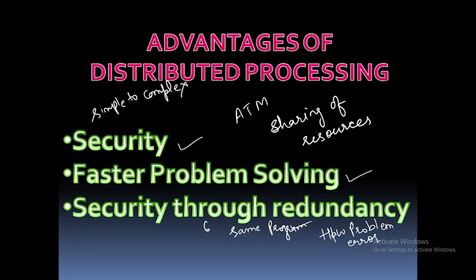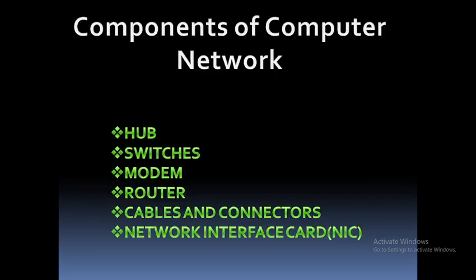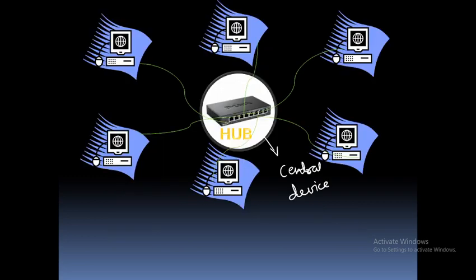Now I am discussing the components of the computer network. These are the components of computer network. First is hub, second switches, third modem, fourth router, fifth cables and connectors, sixth network interface card. Now first of all, discussing hub. A hub is a central device which divides the network connection among many devices.